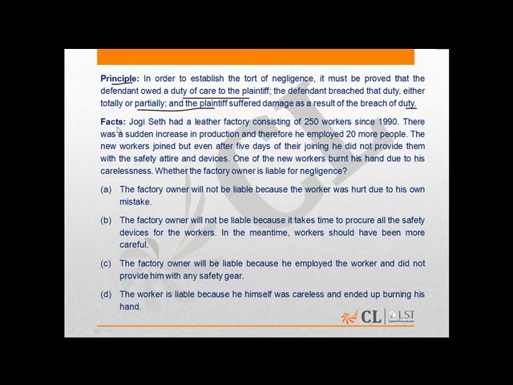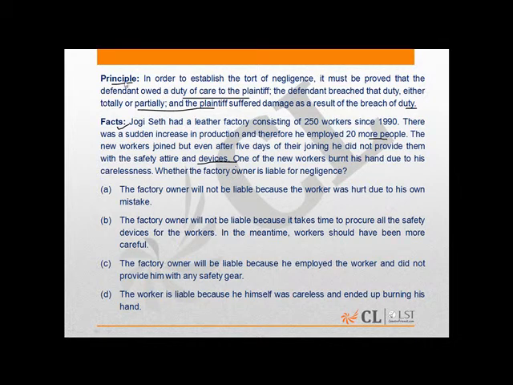The facts of the present question are: Jogi Seth had a leather factory consisting of 250 workers since 1990. There was a sudden increase in the production and therefore he employed 20 more people. The new workers joined, but even after 5 days of their joining, he did not provide them with the safety attire and devices. One of the new workers burnt his hand due to his carelessness. Whether the factory owner is liable for the negligence or not.